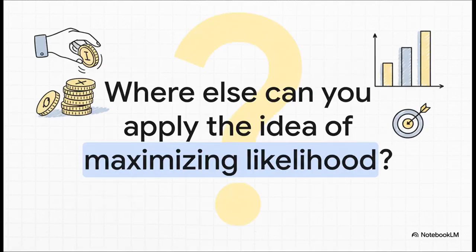And that kind of leaves us with a final thought. We started with a question that's almost childishly simple, right? Just a coin. But this exact same method, it's the engine running under the hood of so many things that shape our world, from predicting financial markets, to analyzing DNA and genetics, to training the massive machine learning algorithms we use every day. It all comes back to this one powerful idea, finding the explanation that best fits the facts.